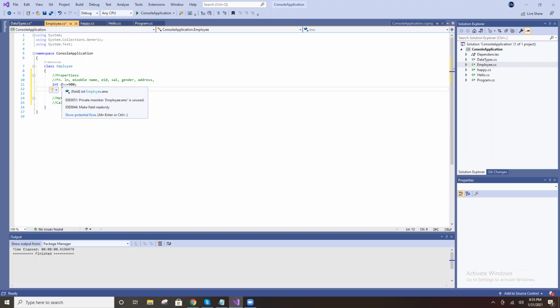You declare one number, which data type do you choose? You can choose byte or short, but for my requirement I choose integer.